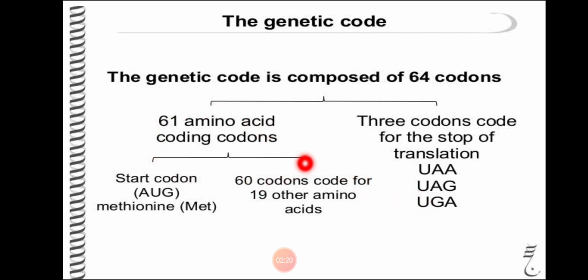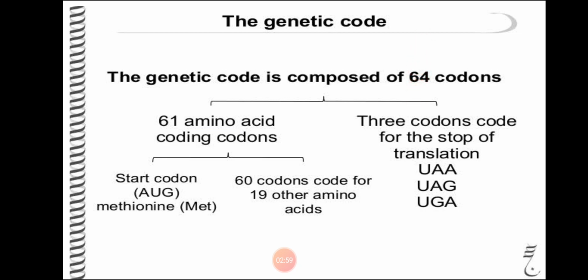The remaining 61 codons are coding for amino acids. Out of these 61 codons, the first codon is AUG. It codes for the amino acid methionine and it is known as the start codon. The remaining 60 codons are coding for 19 other amino acids. In this way there are a total of 20 amino acids coded by 61 codons, and the remaining 3 codons are nonsense codons. So in total it makes 64 codons.